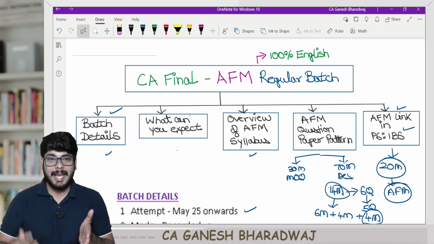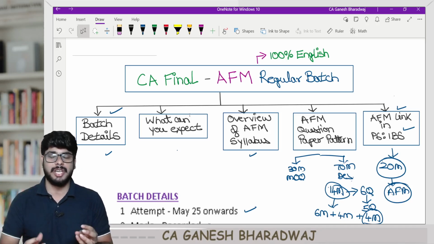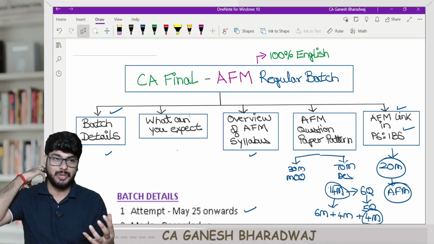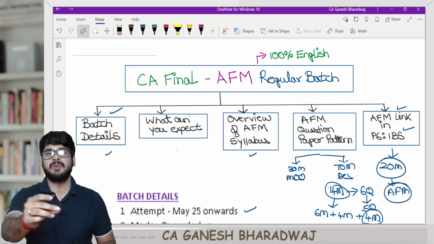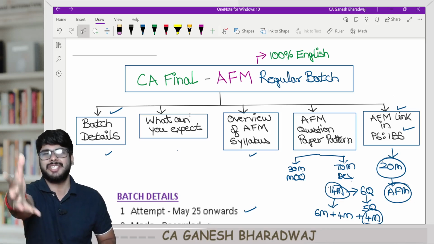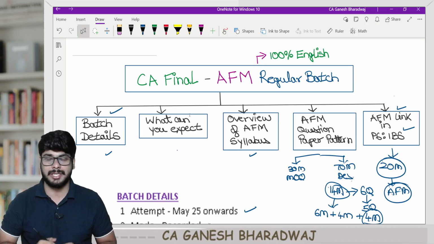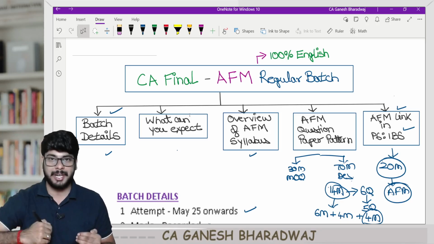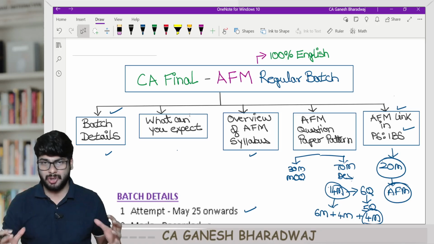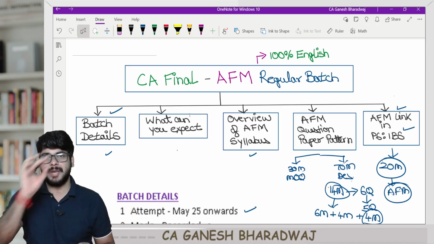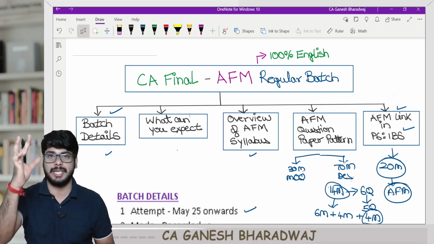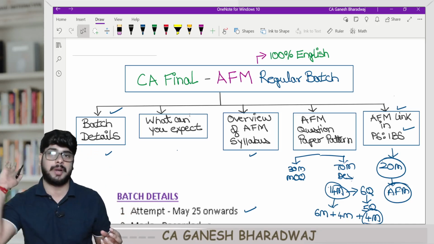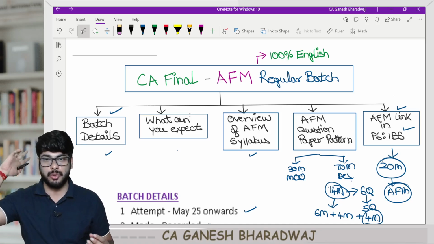aspect of it, right? And if you are conceptually strong, if you are investing a lot of time in learning things conceptually, and if you are able to master the subject, the actual execution is just an inch away. That's about it. It can happen automatically by itself. So the significant portion of your time should go into the preparation aspect. If the preparation is very strong, and if it is conceptual, any paper in your CA exams can be cracked with ease. And of course, when I say preparation, it talks about your conceptual learning and of course your practice. Practice is something that you need to do definitely from your side.